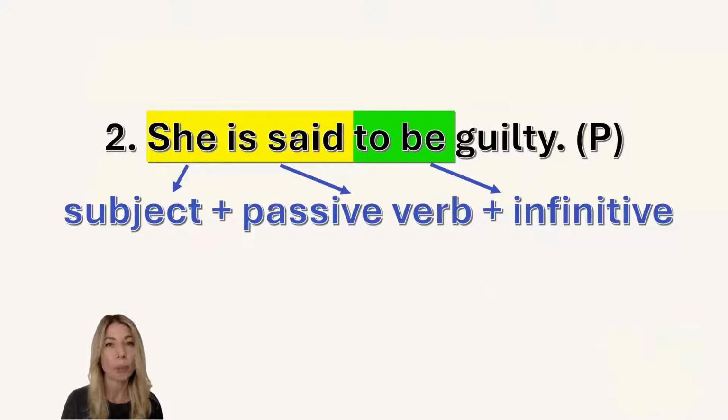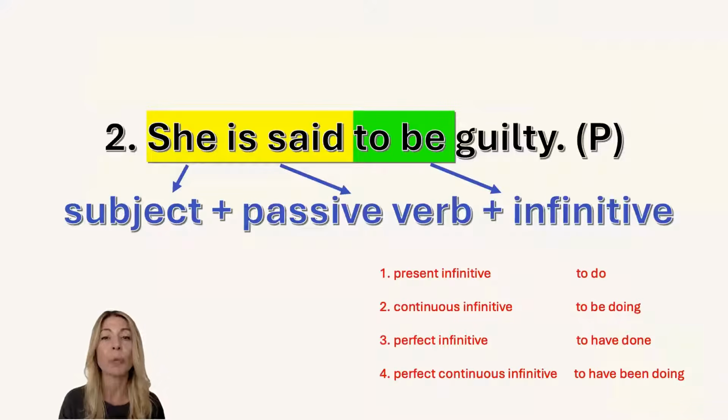of the main verb. Okay, so I hope it looks clear, and it is clear. However, look at the infinitive. This is simple infinitive, which is used quite a lot. But there are some sentences where we cannot use this simple infinitive, so we will use these different types of infinitive forms. What we have? Four.